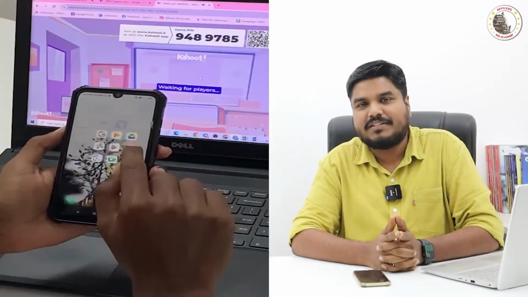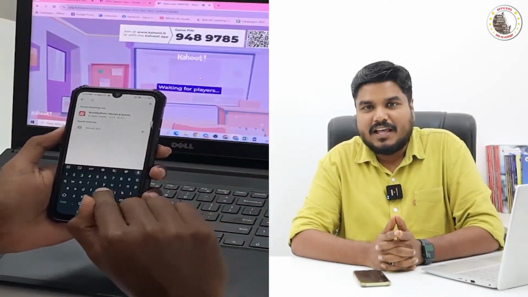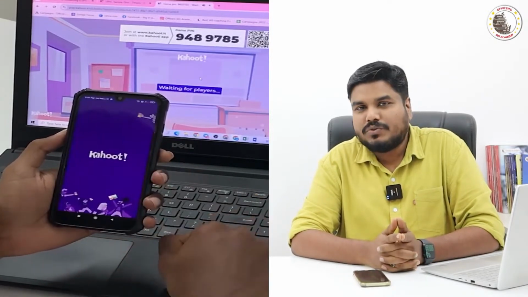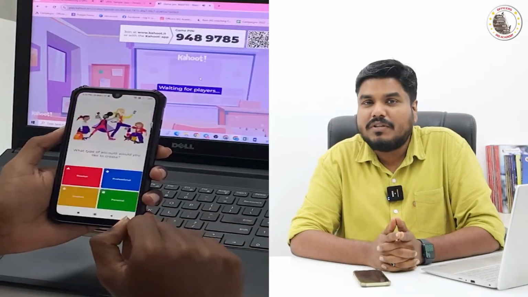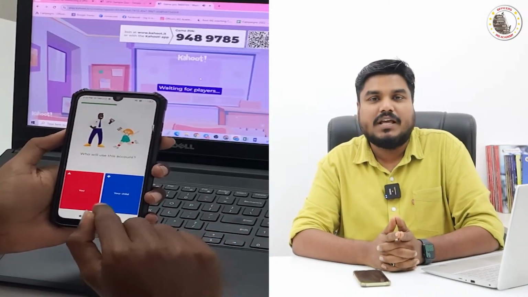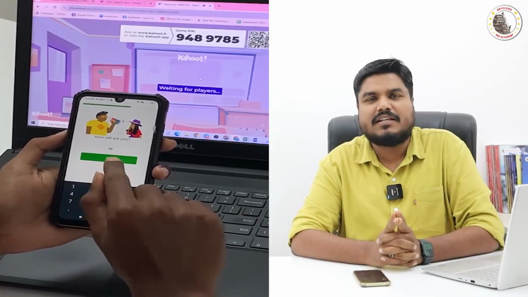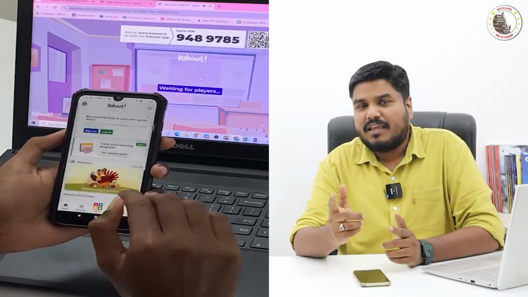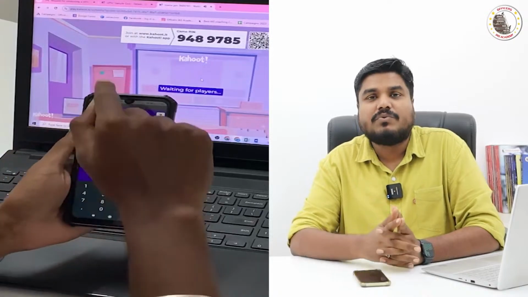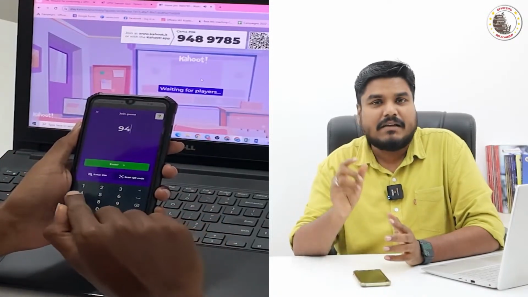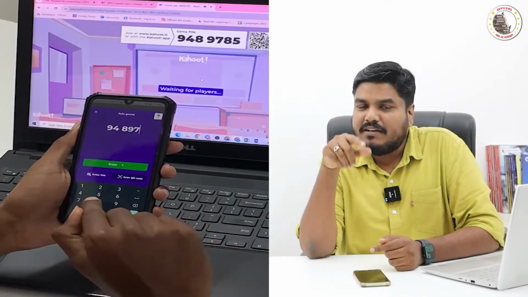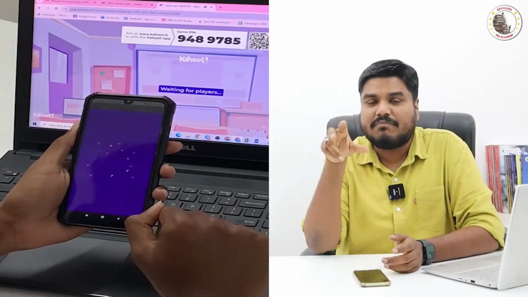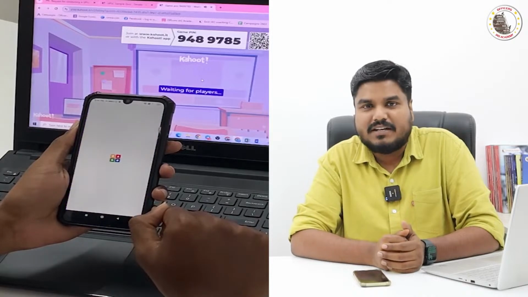So how to participate? For that you have to install a mobile application. Go to either the App Store or the Google Play Store to download the application named Kahoot. Download and install it. Every Saturday at 6 p.m. in the live video, I will give you a 7-digit PIN, and you have to enter that 7-digit PIN in the installed Kahoot application.